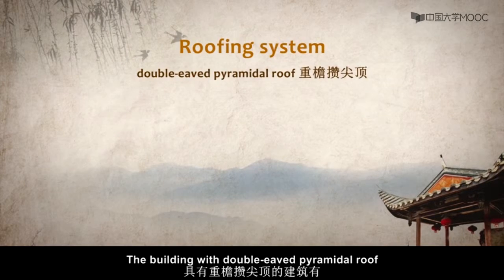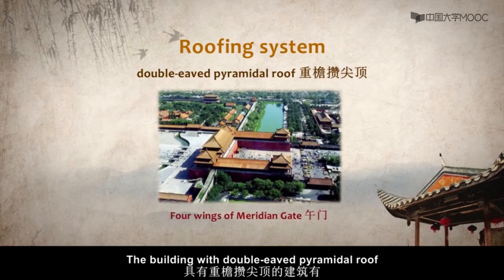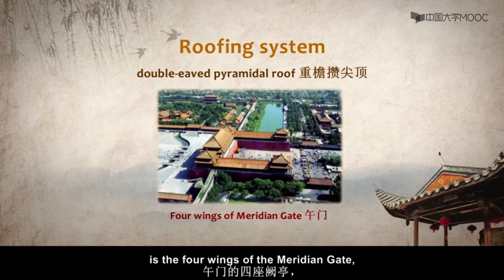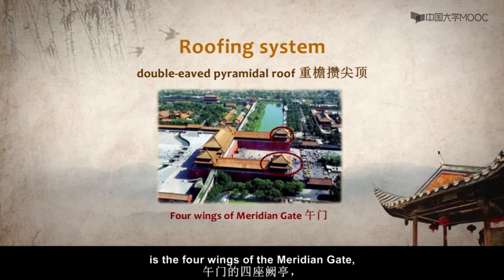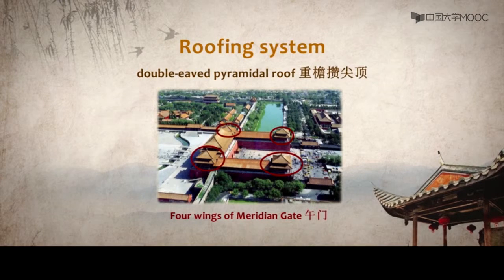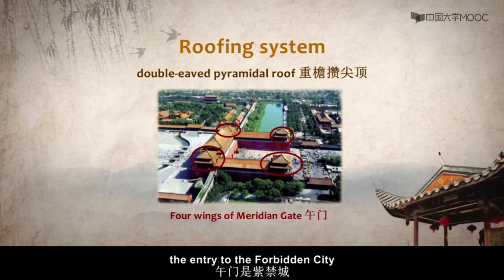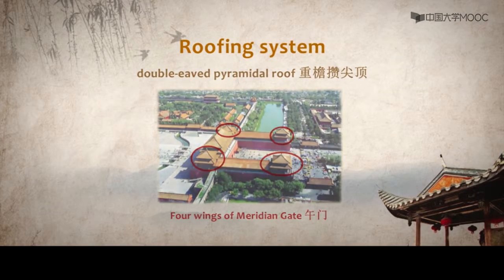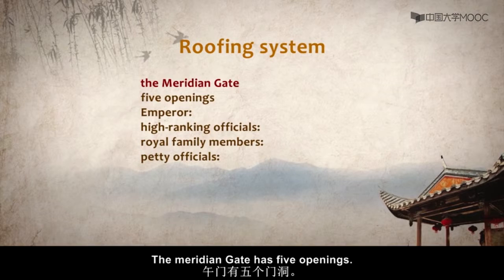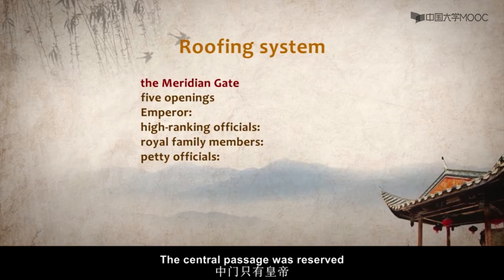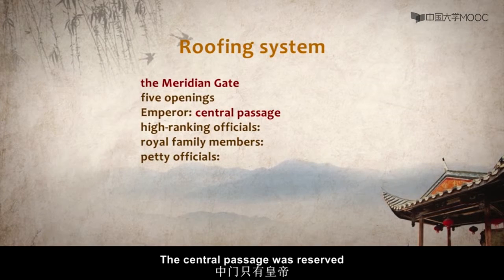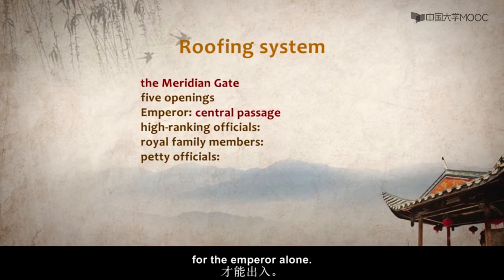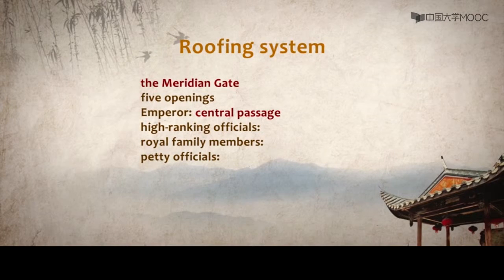The building with double-eaved pyramidal roof is the 4 wings of the Meridian Gate, the entry to the Forbidden City in the south, in the outer court. The Meridian Gate had 5 openings. The central passage was reserved for the emperor alone.